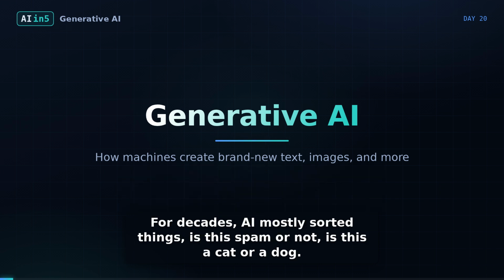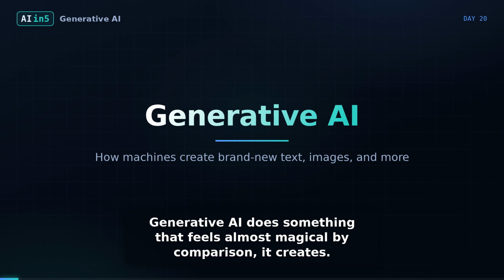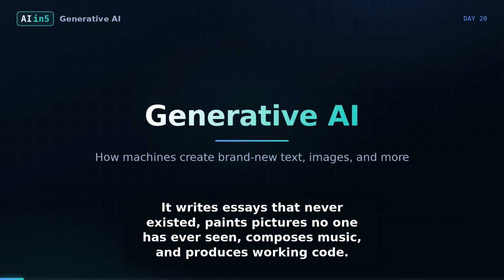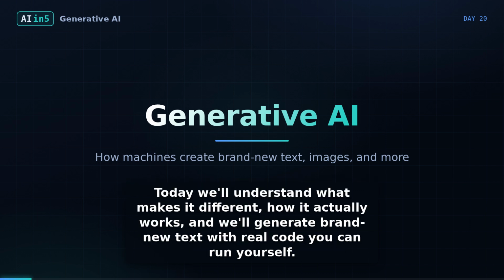For decades, AI mostly sorted things. Is this spam or not? Is this a cat or a dog? Generative AI does something that feels almost magical by comparison. It creates. It writes essays that never existed, paints pictures no one has ever seen, composes music, and produces working code. Today we'll understand what makes it different, how it actually works, and we'll generate brand new text with real code you can run yourself.